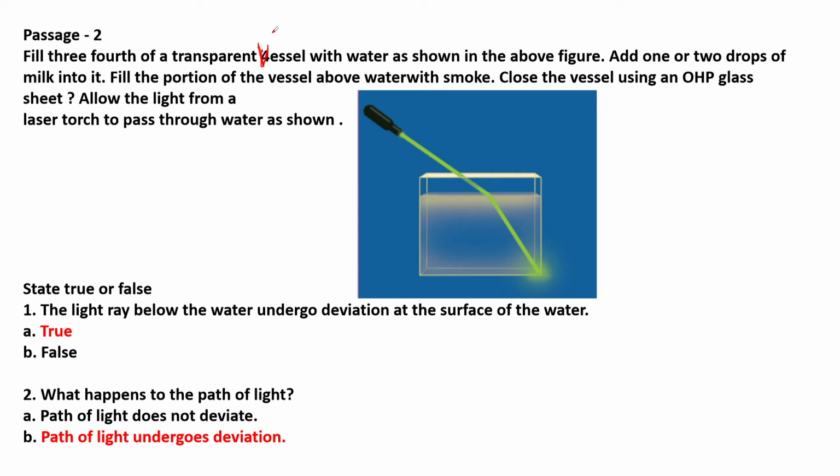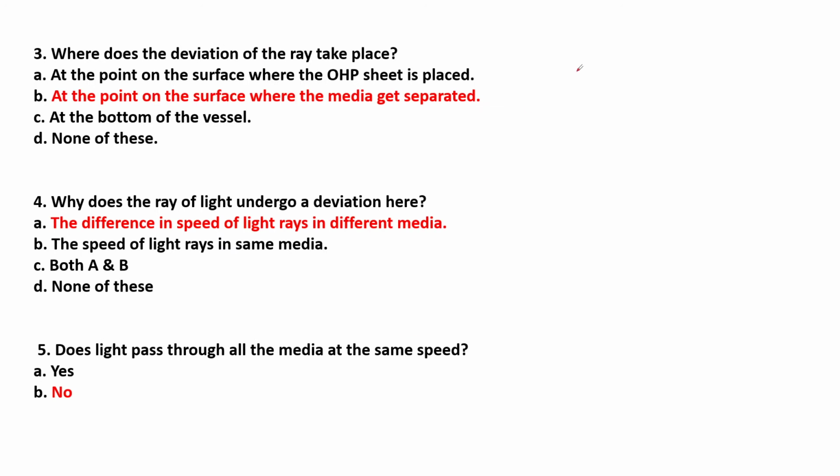State true or false. The light ray below the water undergo deviation at the surface of the water. True. What happens to the path of the light? Path of the light does not deviate, undergoes deviation. As the refraction is taking place, it undergoes the deviation.